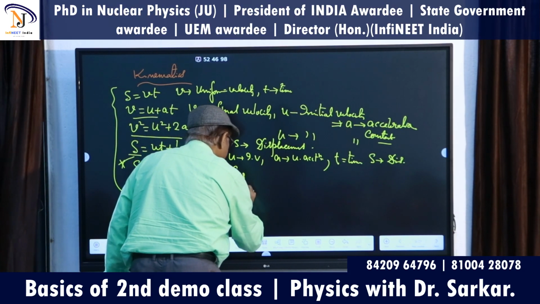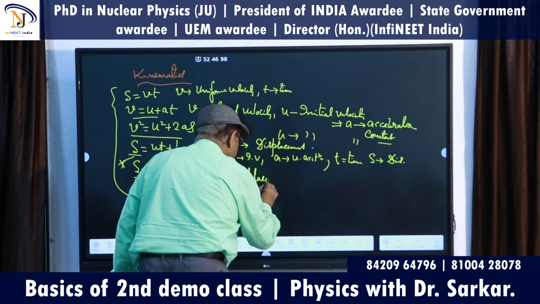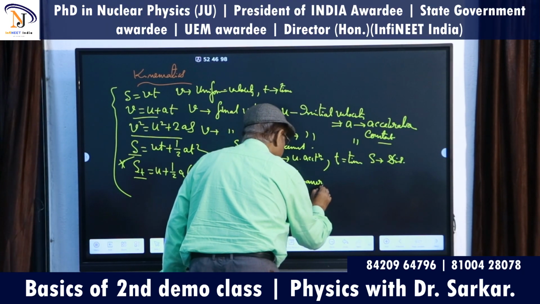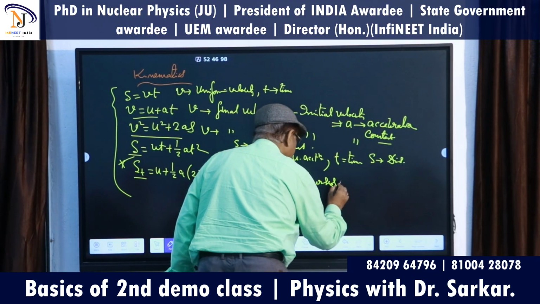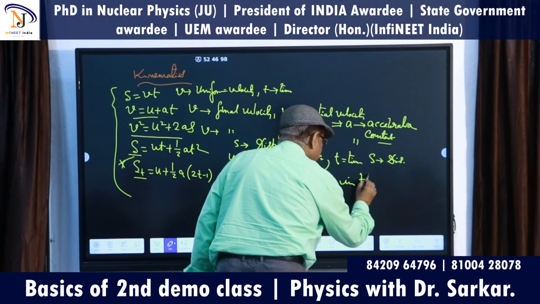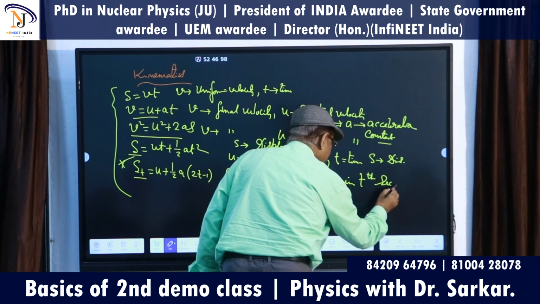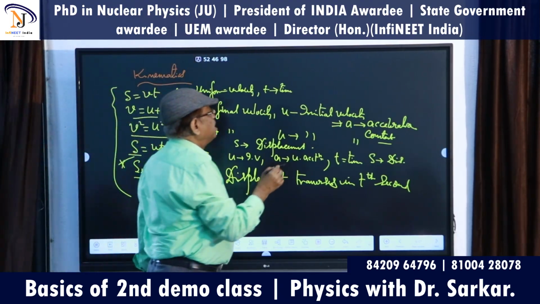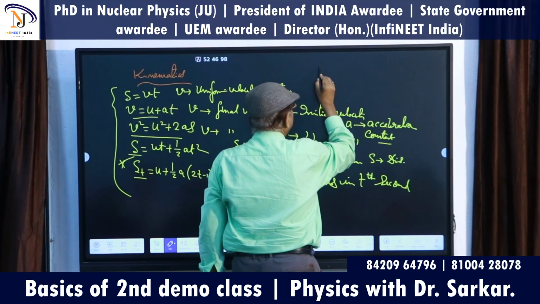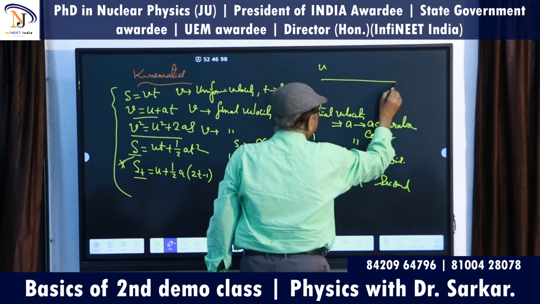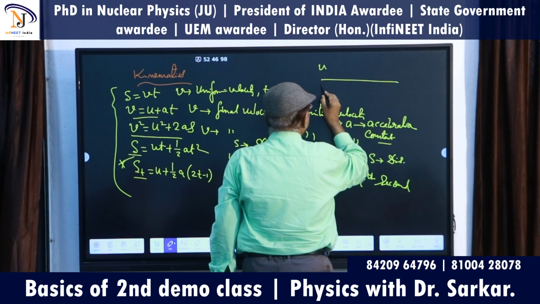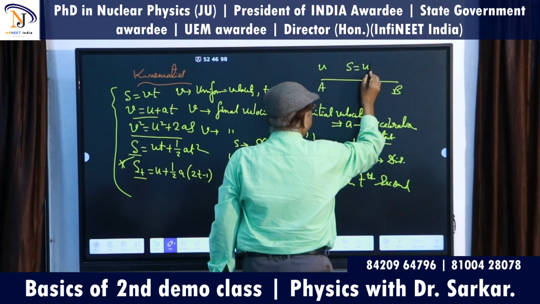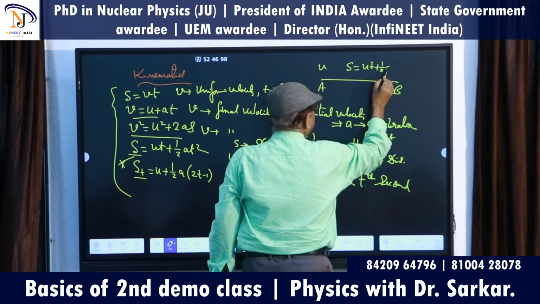Distance or displacement traversed in the Tth second. What is the meaning of this? Tth second means, suppose you have started here with velocity u and you have reached this point, going from A to B, and this is s equals ut plus half at square.